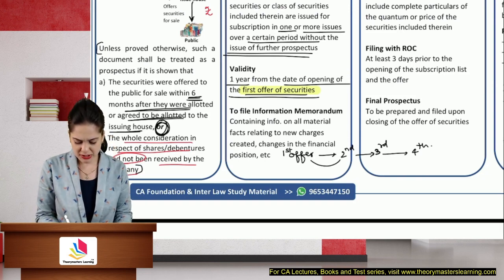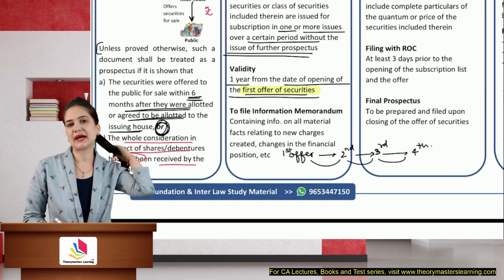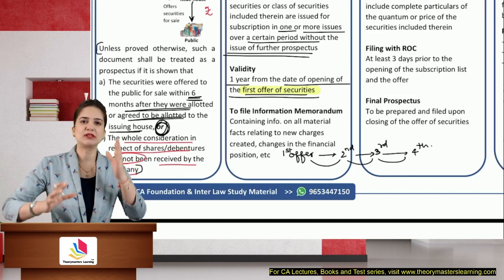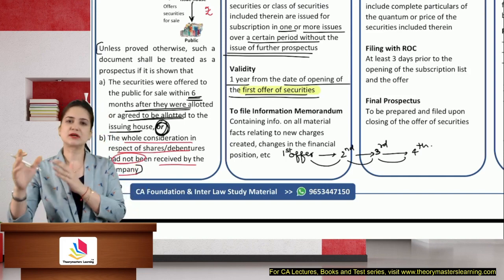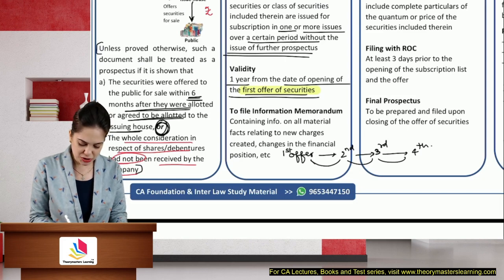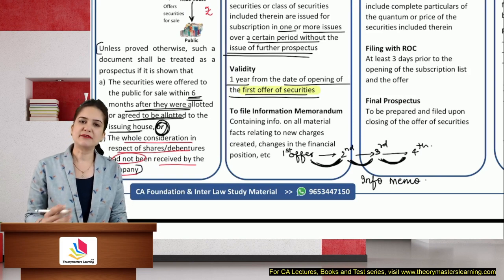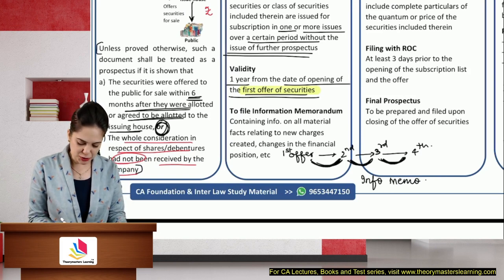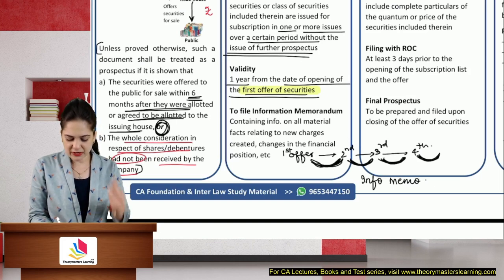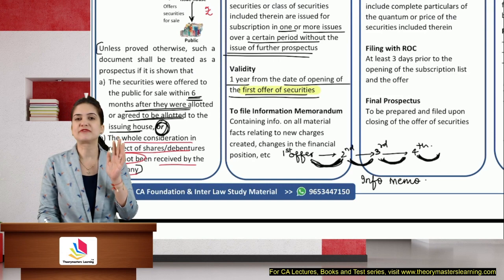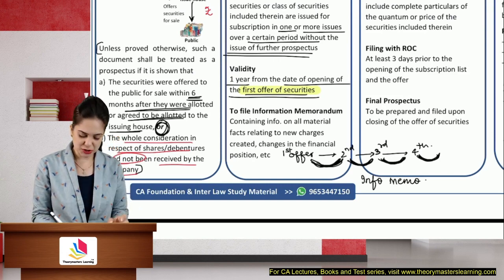Of course, there will be changes. So, law says that in order to highlight the changes taking place between the first, second, third, and fourth offer of security, if there are changes in this period, then you need to file an information memorandum. That information memorandum will highlight the changes which took place between the first, second, third, fourth, fifth, whatever the number of offers that you have given in that year. It will highlight the changes during that period.